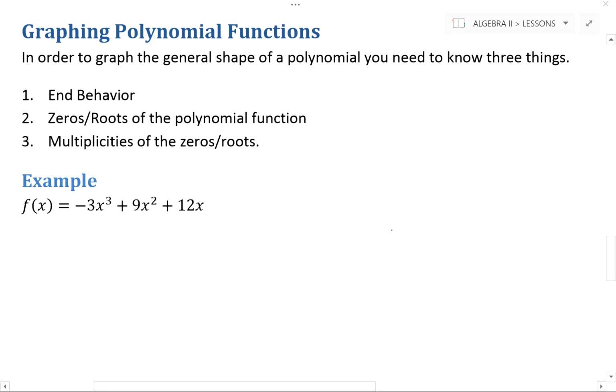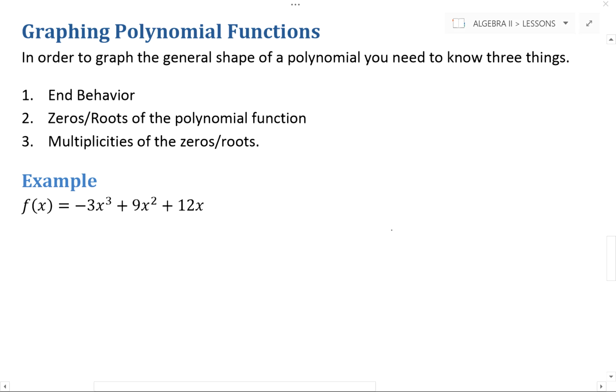In this lesson, we're going to pull together everything that we've learned about polynomial functions in order to graph the general shape of a polynomial function. So the three things that we need to know in order to graph the general shape of a polynomial function are things that we've already covered and looked at in previous lessons.